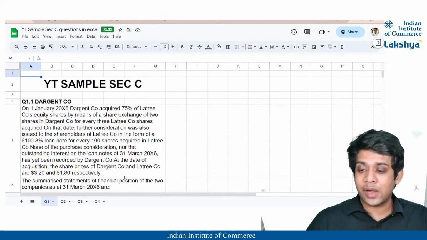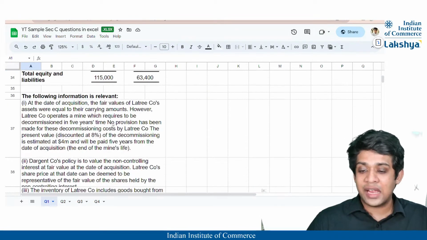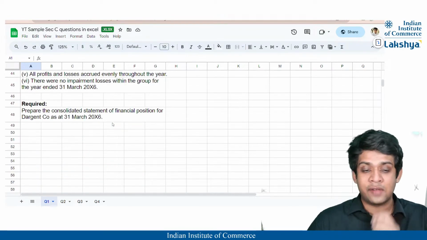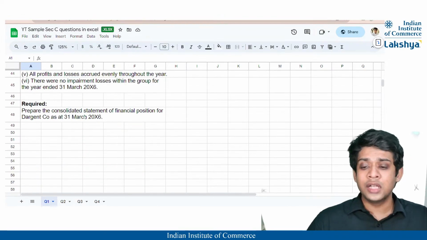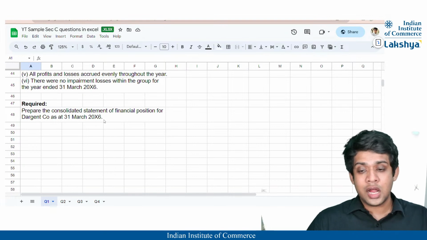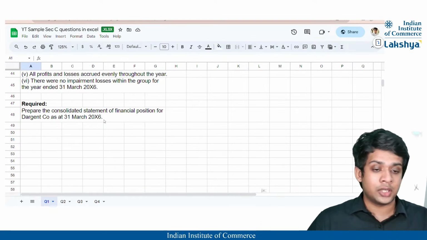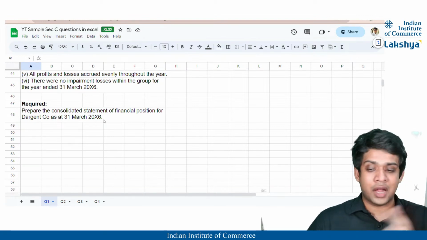This company was acquired on 1st January 2006, and we have to prepare the consolidated SOFP for 31st March 2006. That means it is a mid-year acquisition and only 3 months are covered here: January, February and March.